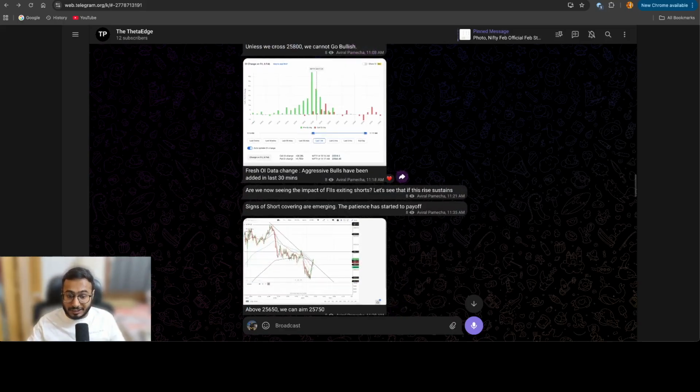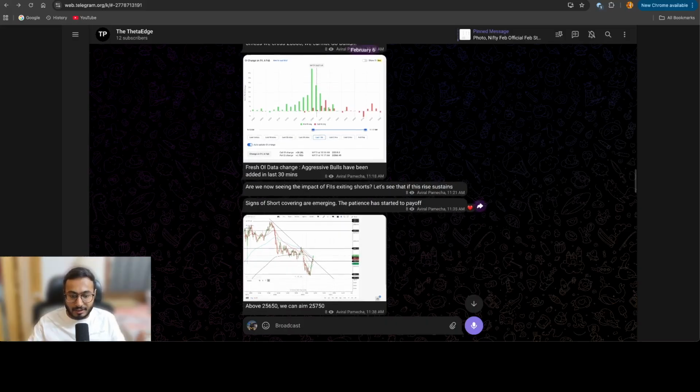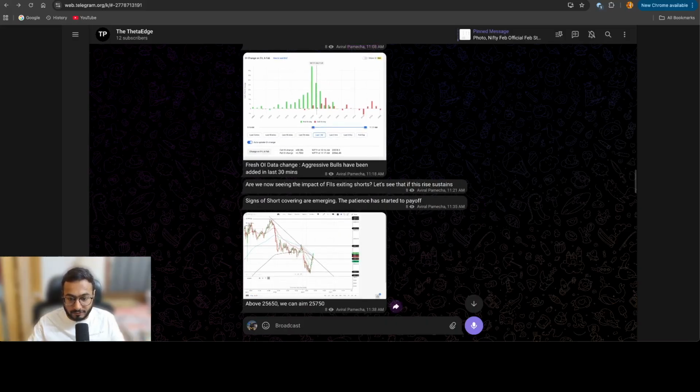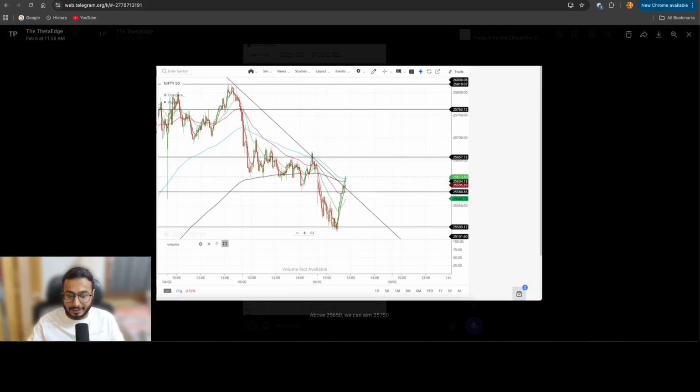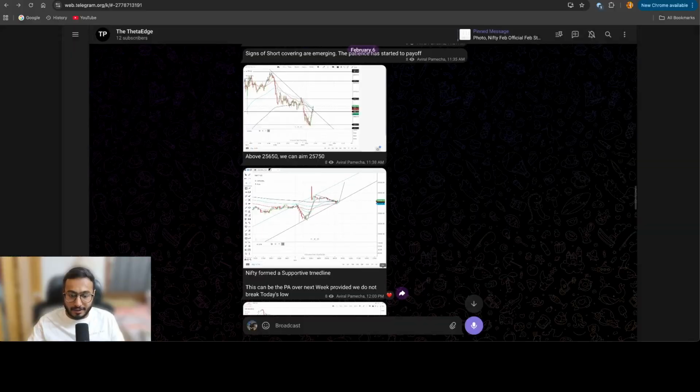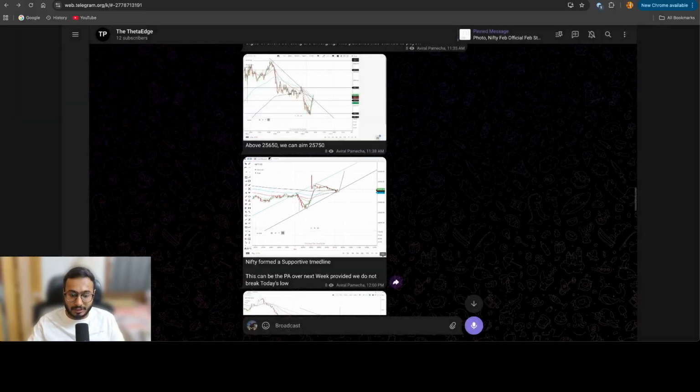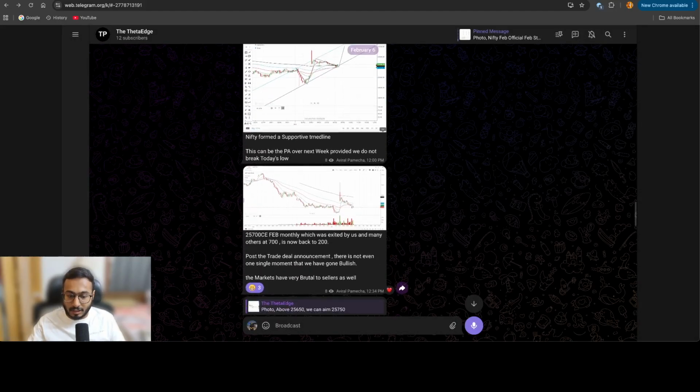Then we posted fresh OI data change: aggressive bulls have been added in the last 30 minutes. Why is this live OI data analysis important? Because it tells you the bias where the markets are. The moment we posted this, we also posted that signs of short covering are emerging, because I was monitoring the data personally. And we touched this trend line. I shared this price action, and we also mentioned that Nifty has formed a supportive trend line. We'll discuss this price action for the next week.